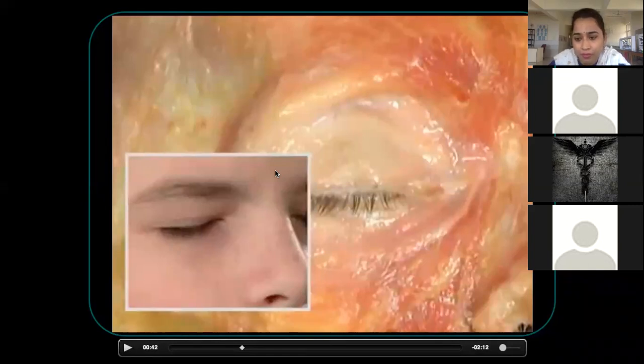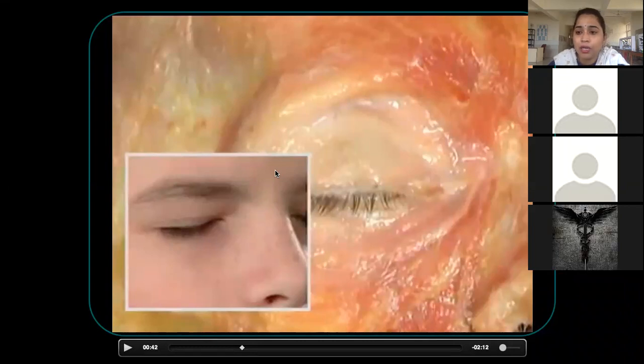Yes, ma'am, can you repeat the insertion of the lateral palpebral part? Palpebral ligament, which is on the inner aspect here inside the orbit.